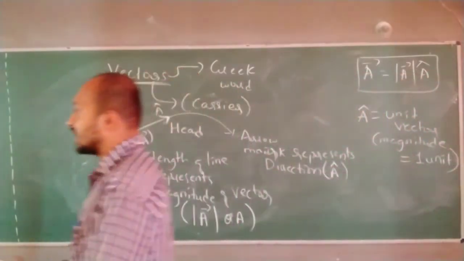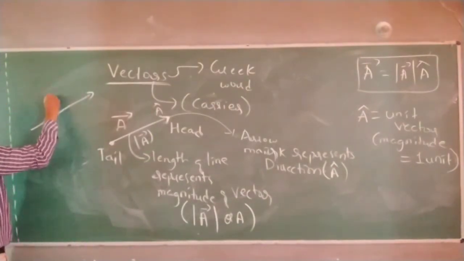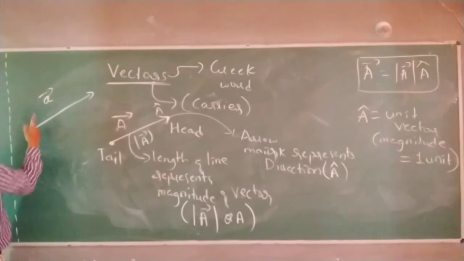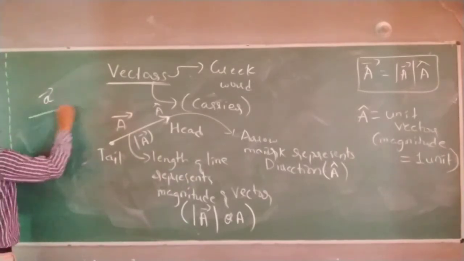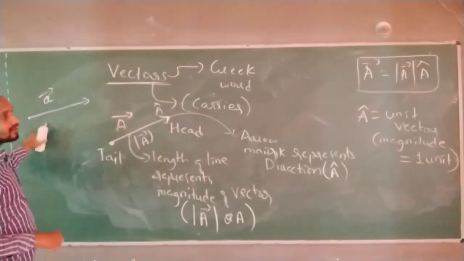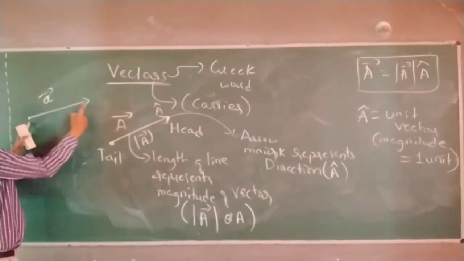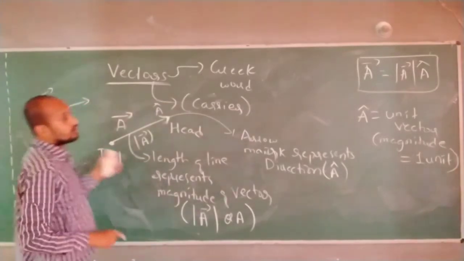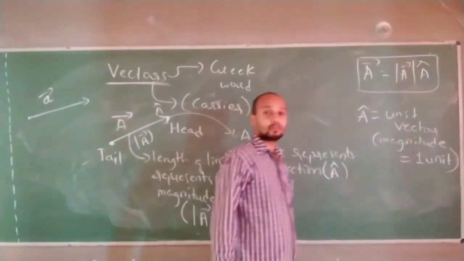Why did I tell this statement? If I take this as vector A, another vector A, I can take direction like this also, no problem. If I take one vector, this is tail, this is head. Try to understand what a unit vector is. This vector's magnitude is the length of this line. A cap unit vector: its magnitude must be 1 unit.